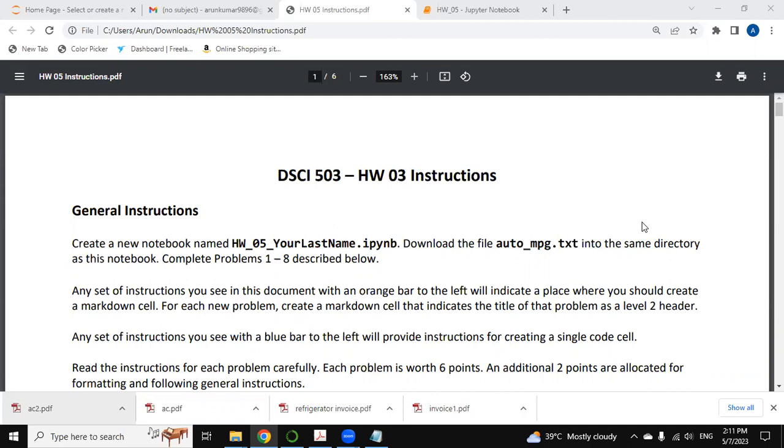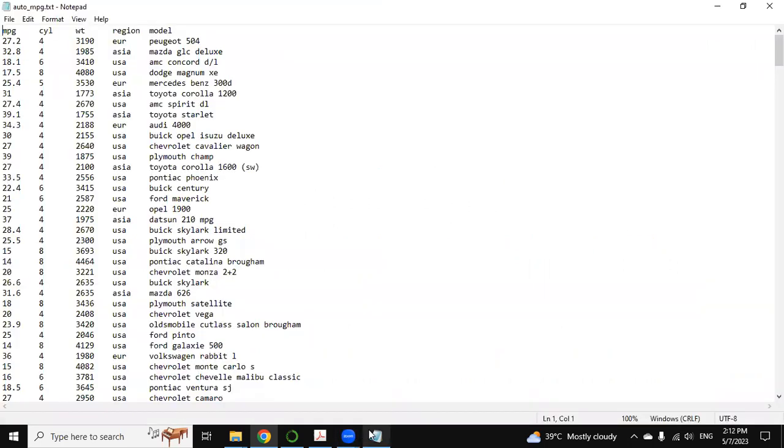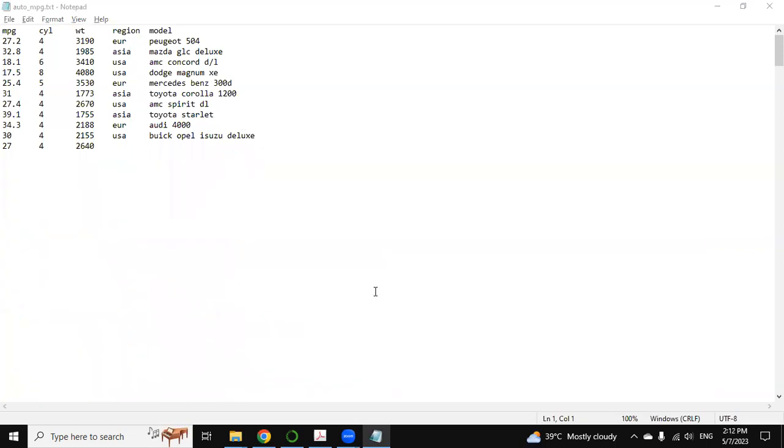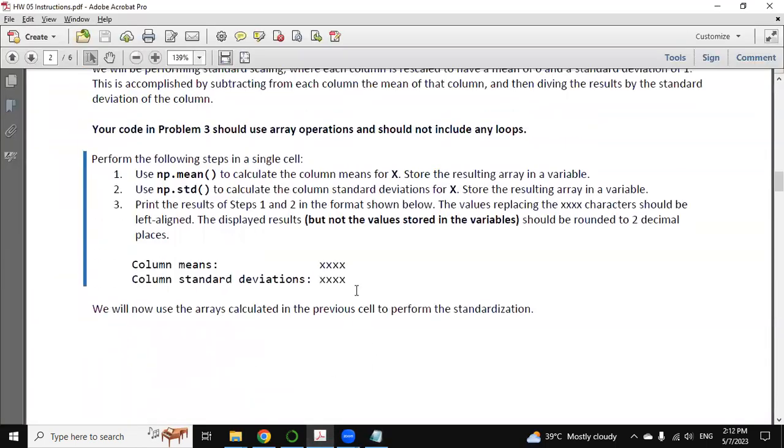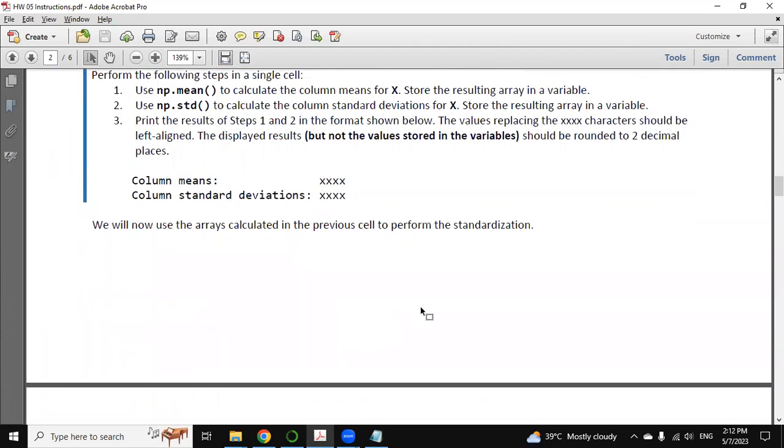So myself Arun, and today in this video we are going to provide the solution of this Python homework assignment. This is homework number 5. So we have used the auto_mpg.txt file. Let me show you the file. So this is the data set .txt file which we have used to provide the solution. So in this homework, we have around 8 questions.